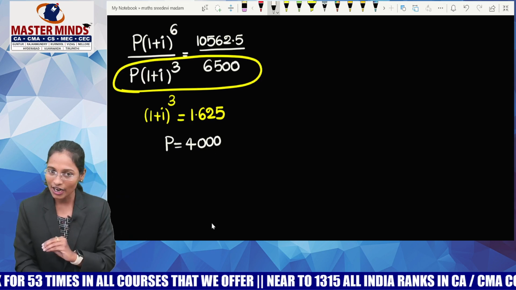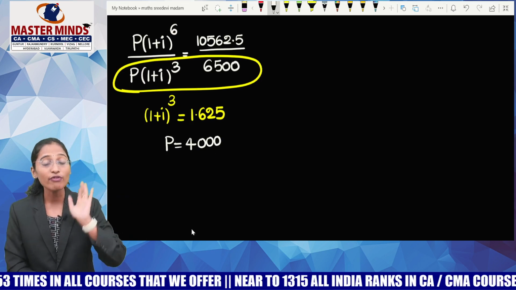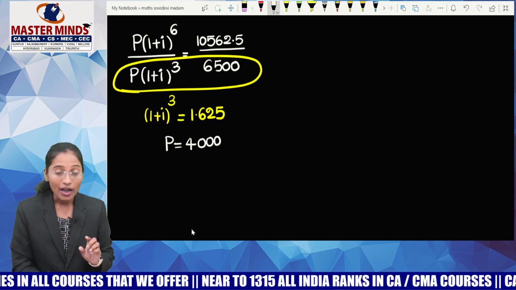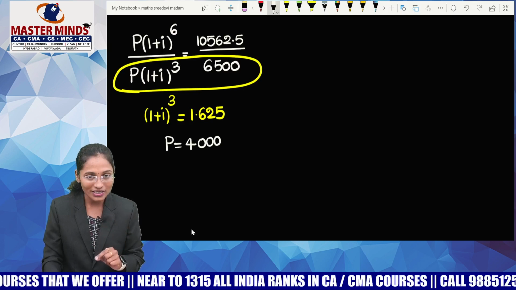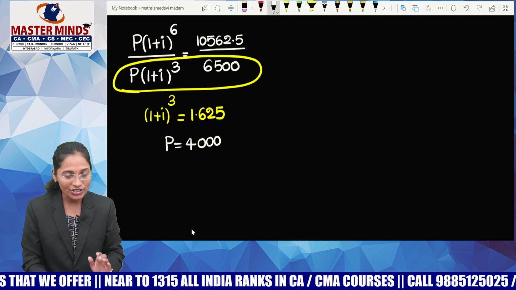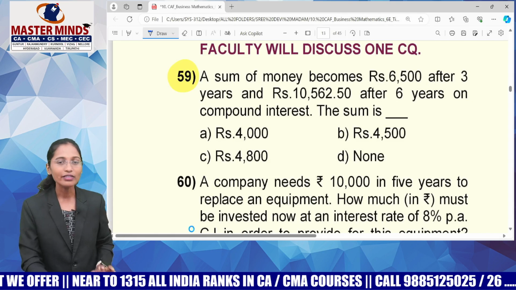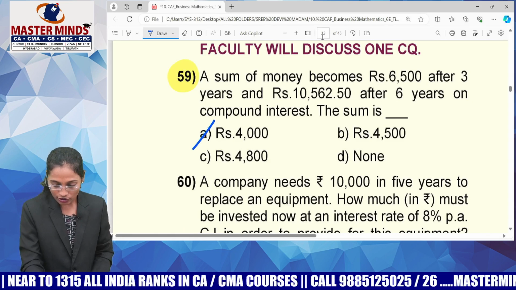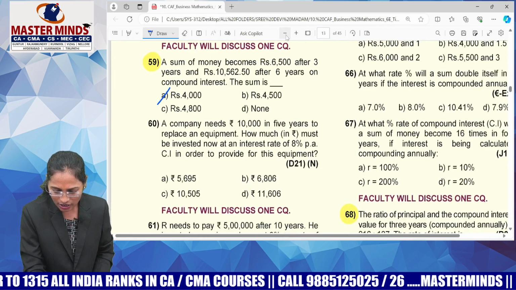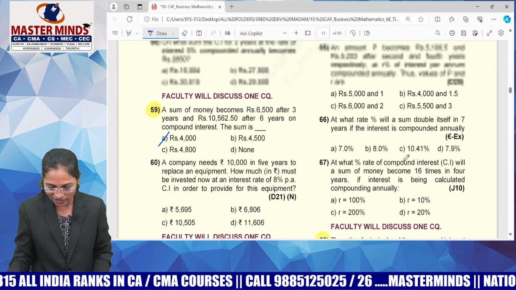That is for your understanding. Otherwise, I'll just write my first step. What is my first step? I'm just writing the ratio of amounts. Why am I using this method? Because whenever I come across a question having two amounts, that is the best method or best choice that I can go for. So that's how you can reduce the length of solution for many questions, guys.